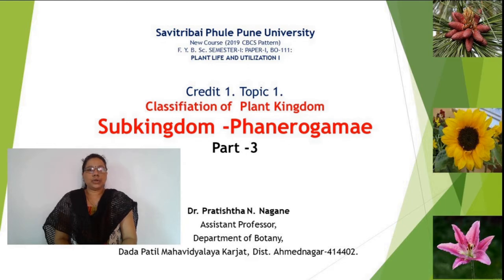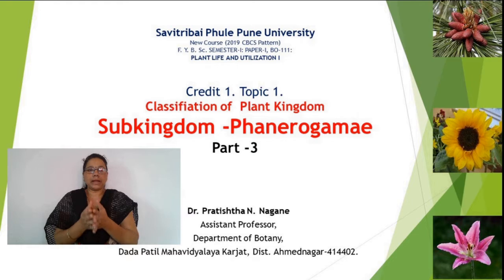In continuation of classification of plant kingdom, this is the third lecture, in which we are going to deal with the topic subkingdom phanerogams, as they are included under the kingdom Plantae.